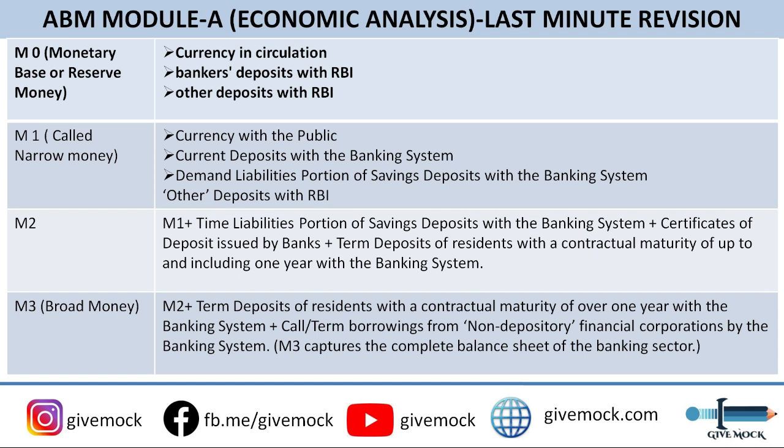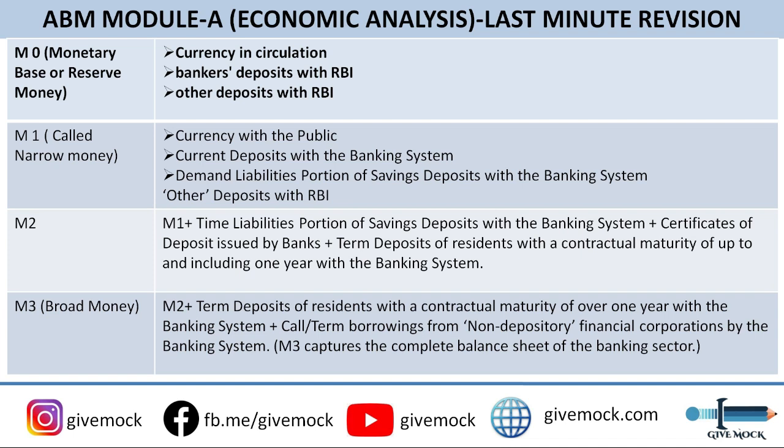Okay, so the next is M3, that is also called broad money. Okay, so the components of broad money are M2, all the components of M2 are included under the broad money, plus term deposits of residents with a contractual maturity of over 1 year with the banking system, plus call term borrowing from non-depository financial corporation by the banking system. And please remember, M3 captures the complete balance sheet of the banking sector. Okay, so M3 captures the complete balance sheet of the banking sector. This is the significance of M3, broad money.